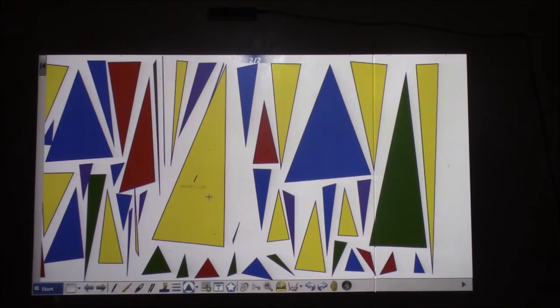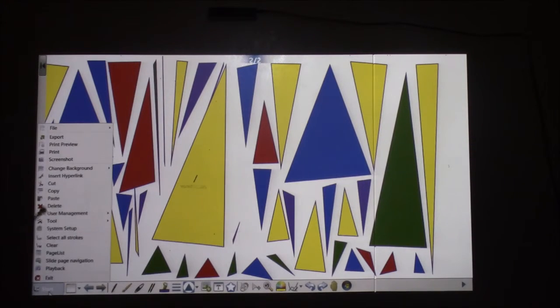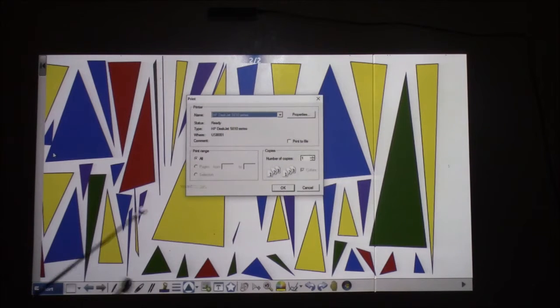To print, click Start, go to Print, click OK.